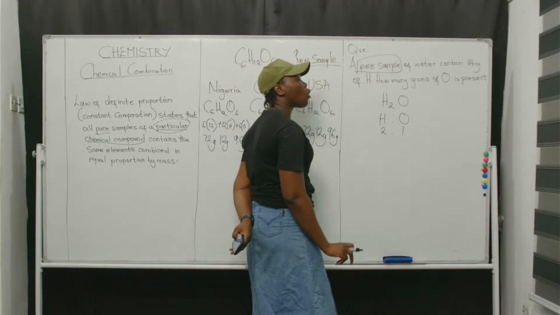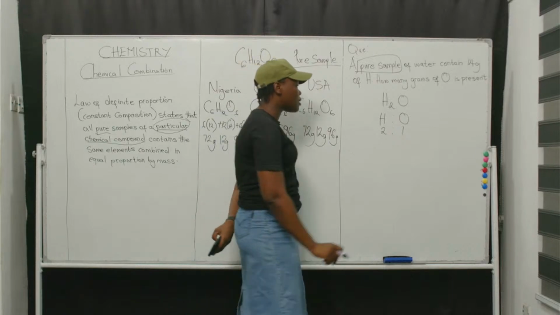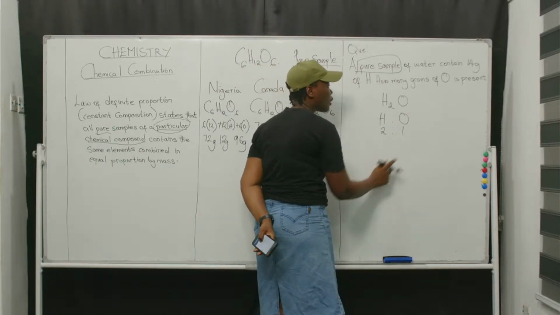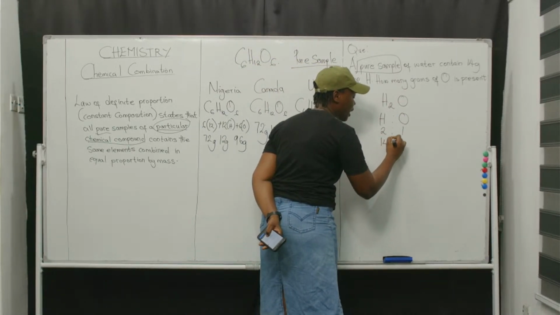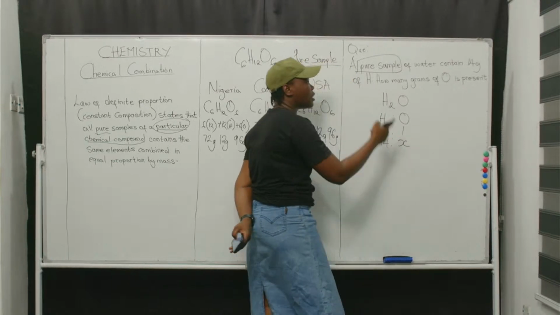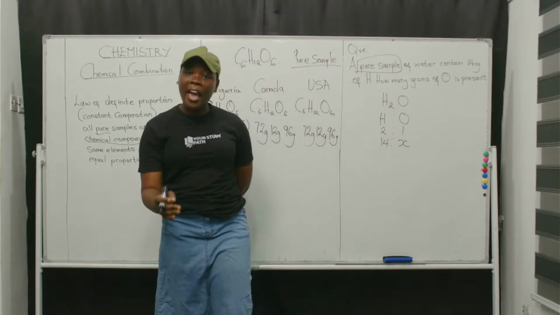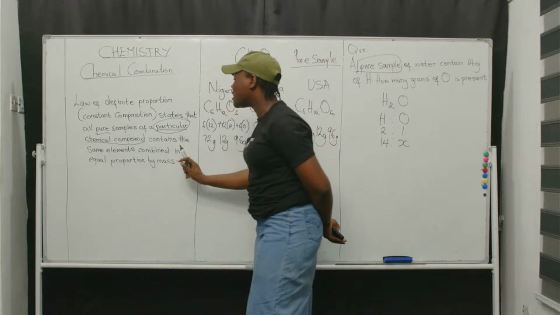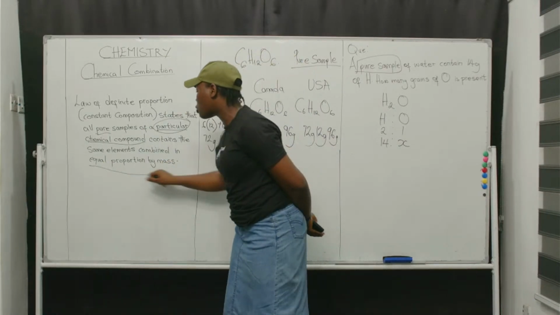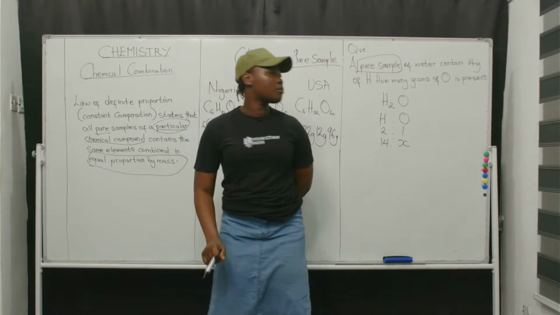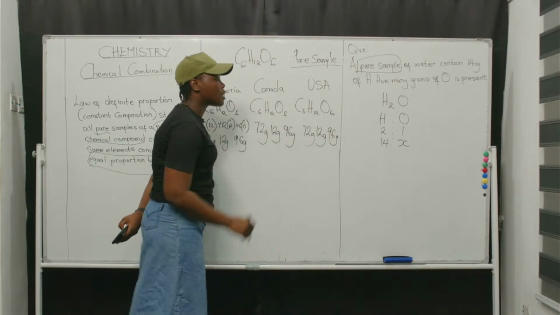How many grams of oxygen is present? We can calculate X, which will be the gram of oxygen, because we are aware that it will contain the same elements in equal proportion by mass, because it is a pure sample.